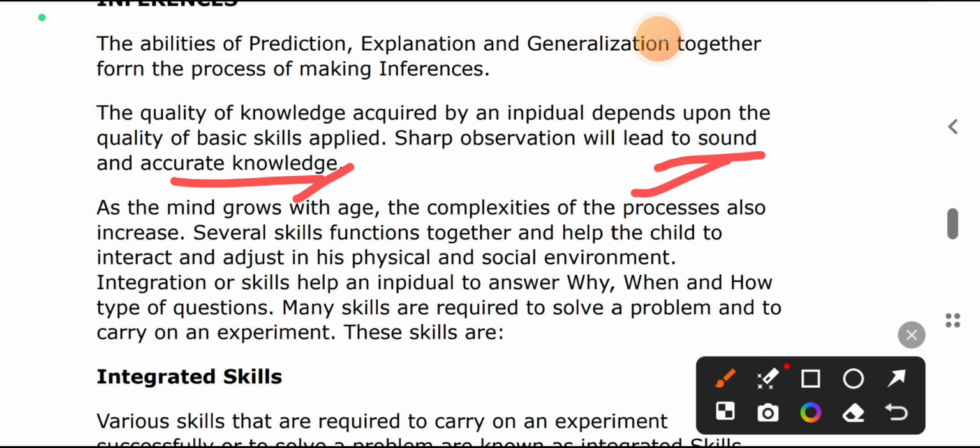Several skills function together and help the child to interact and adjust in his physical and social environment. Suppose a child interacts with society and with the environment, meaning he adjusts physically to the society and to that social environment.